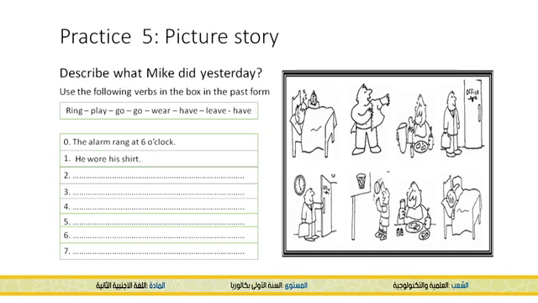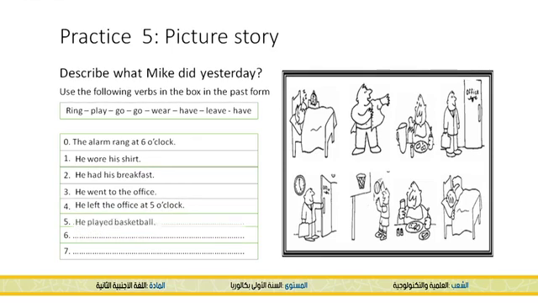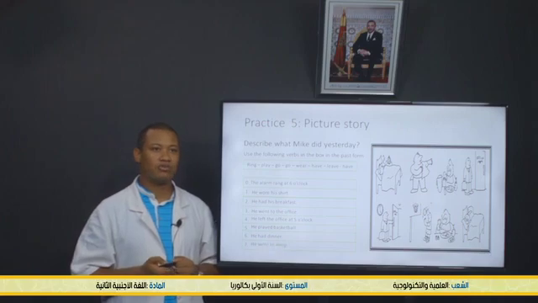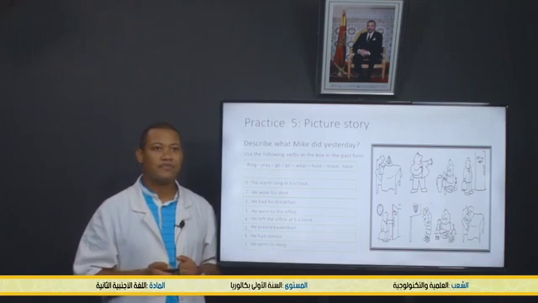Okay, so we have the first one. He wore his shirt. He had his breakfast. He went to the office. He left the office at 5 o'clock. He played basketball. He had dinner. And the last one, he went to sleep.